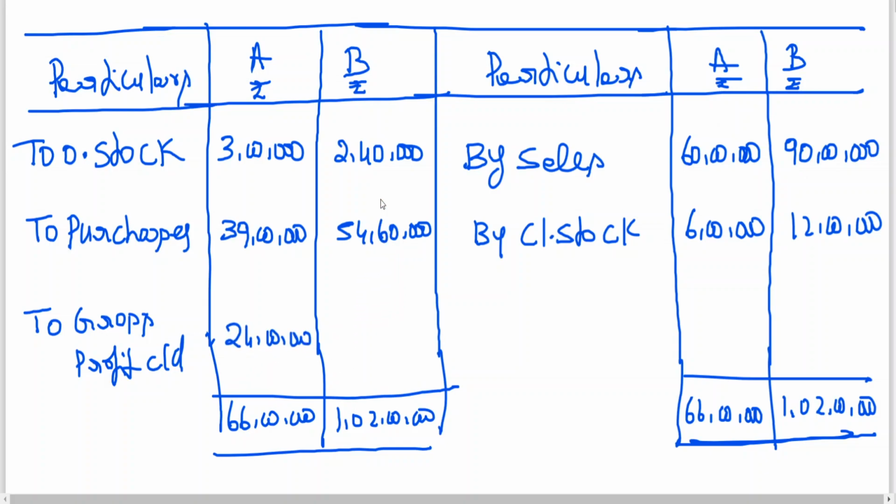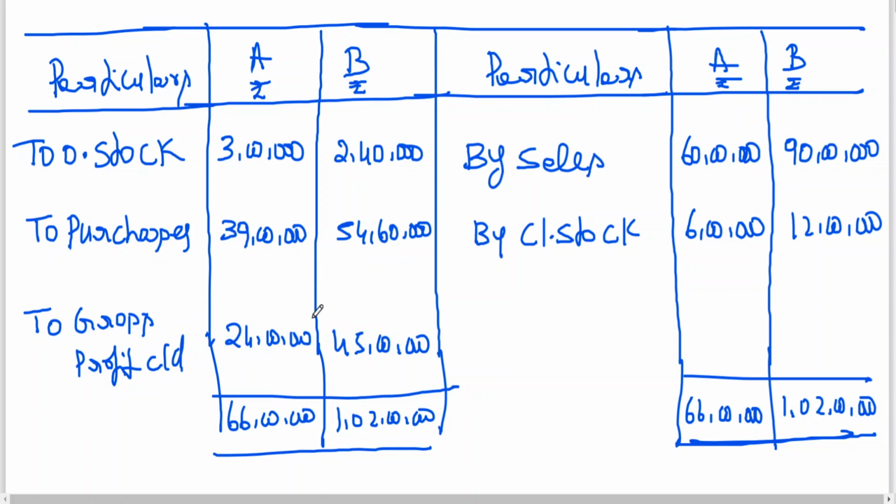So 54, 60 plus 40 means 57 lakhs. 1 crore 2 lakhs minus 57, 45 lakhs. So this is the profit.